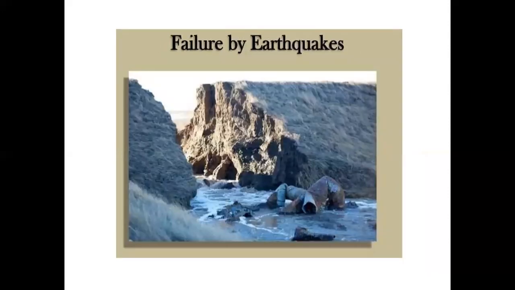This image shows the failure of earthen embankments by earthquake.